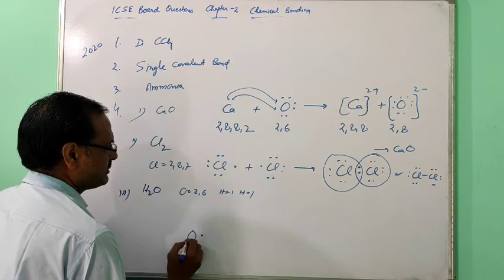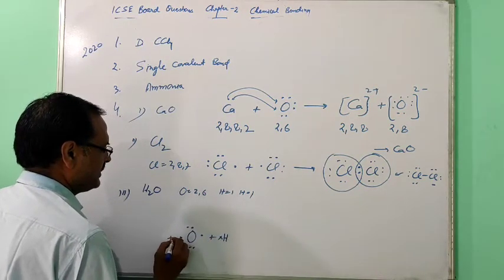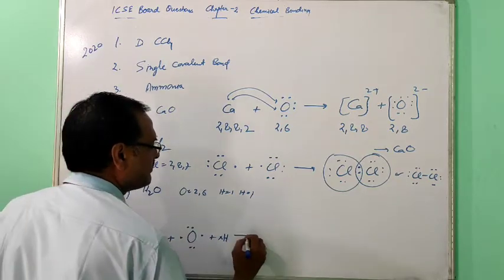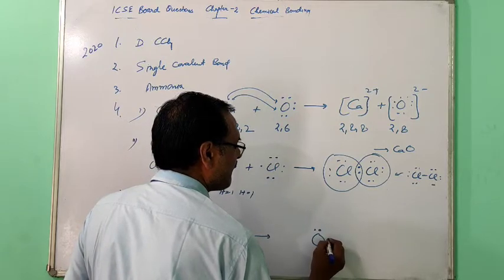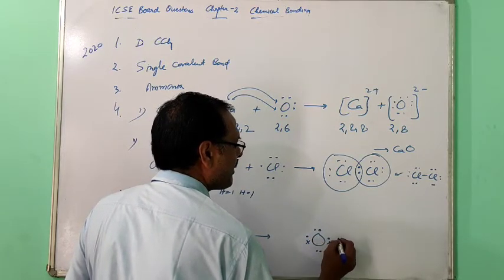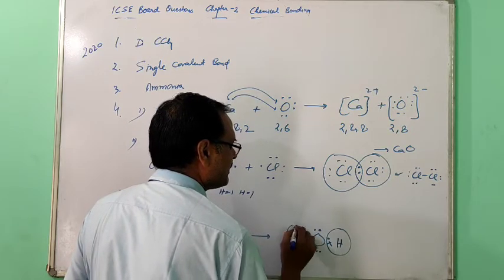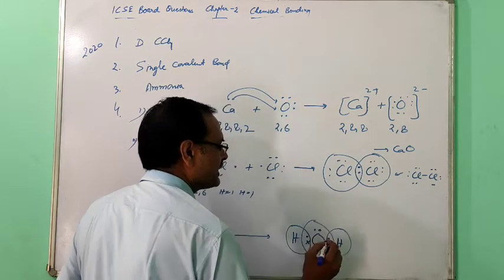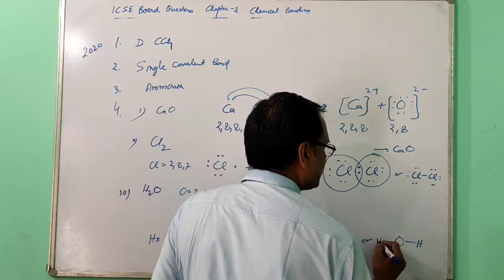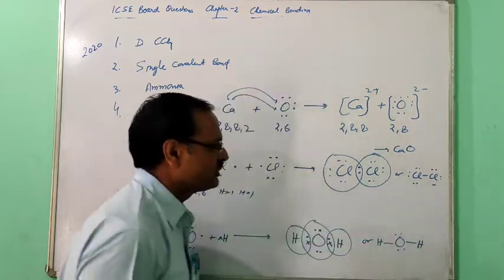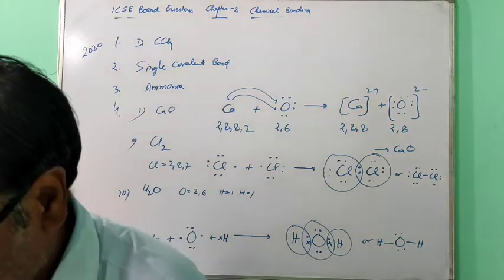So oxygen 2 electrons will be shared. This side one hydrogen atom, this side one hydrogen atom. So this will become oxygen. Duplet is complete, octet is complete. So this is the water molecule.